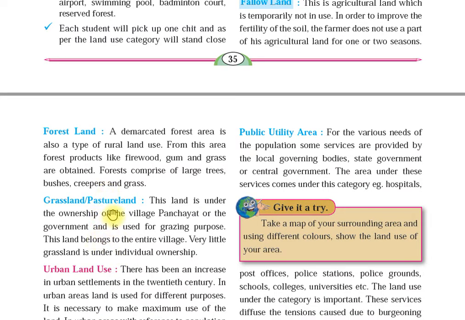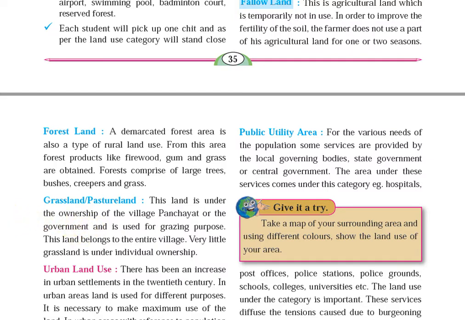Now, grassland or pasture land. This land is under the ownership of the village panchayat or the government and is used for grazing purposes. Grazing means where animals, your cows, your buffaloes, your goats, can come on this land and eat the grass. That land is owned by the panchayat or the government. This land belongs to the entire village. Very little grassland is under individual ownership. Hardly a few people own this land.